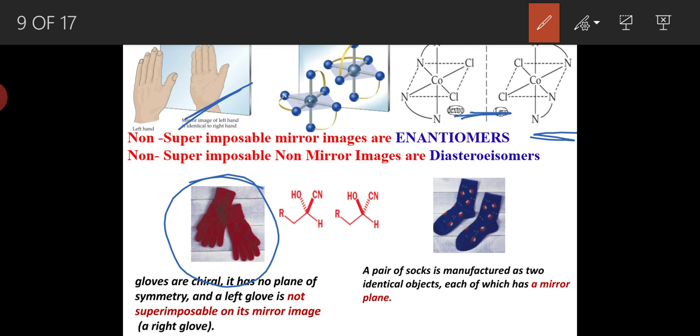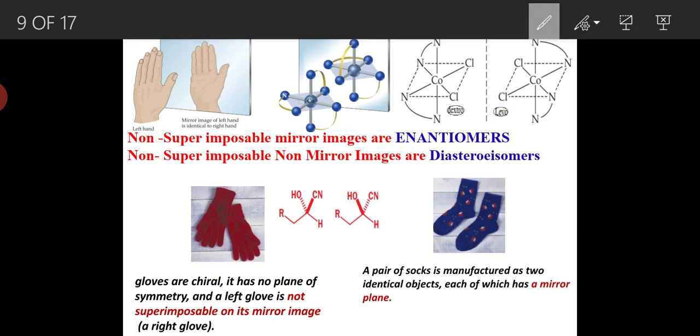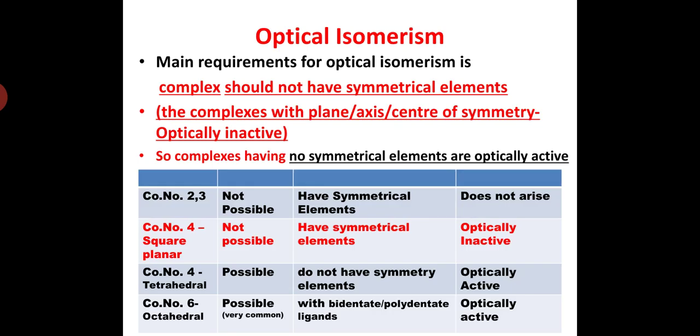And now, what are diastereoisomers? Non-superimposable non-mirror images are diastereoisomers. So what are the main requirements for optical isomerism? The complexes should not have symmetry elements.